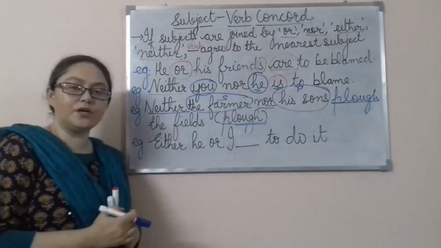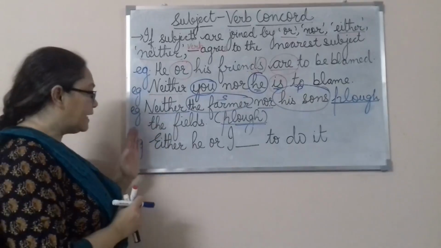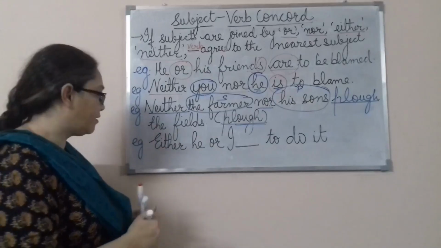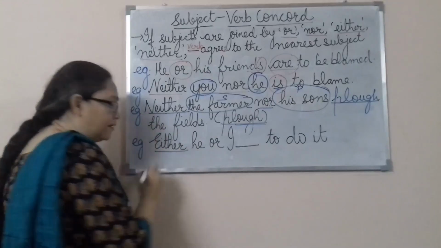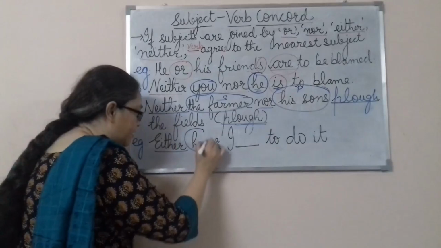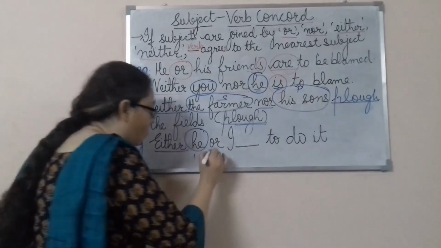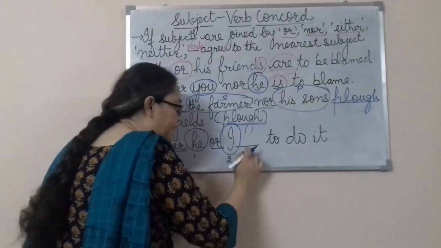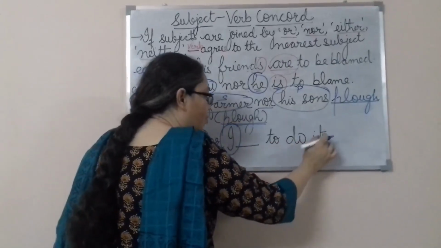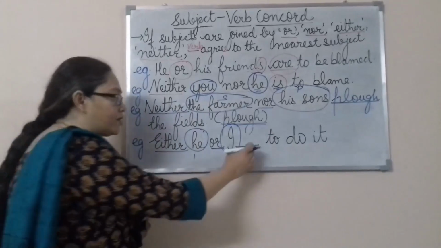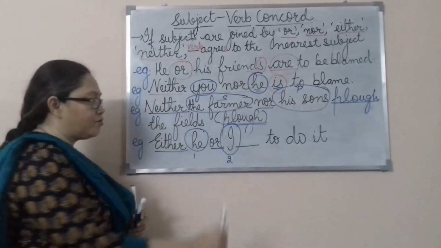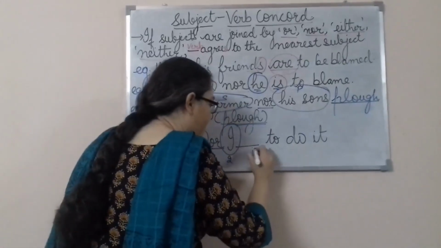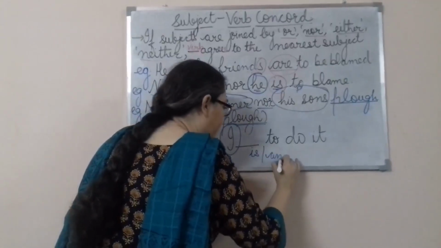Now let's come to the fourth example. Either he, subject number 1, or I, subject 2, dash to do it. Now what is going to come here? Are we going to use is or are we going to use am?